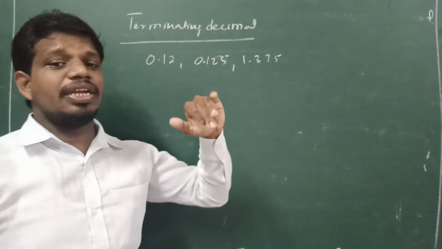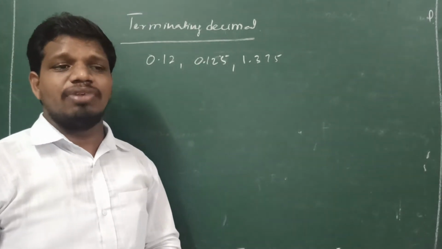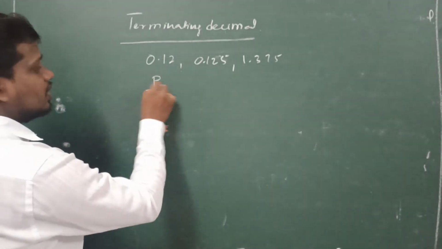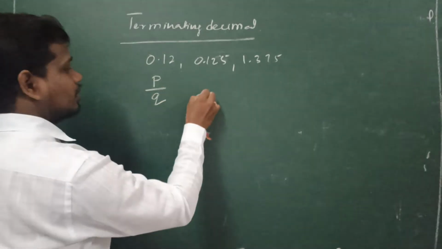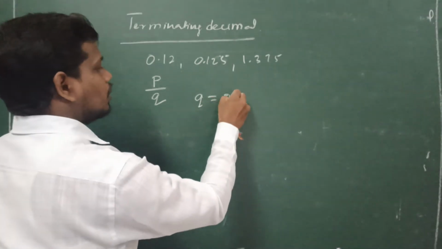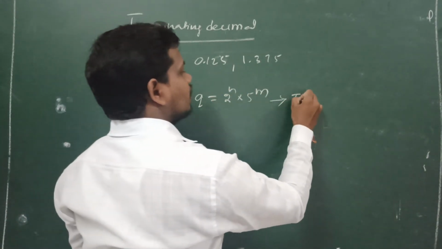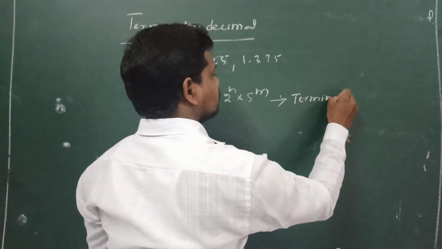So when do we get the terminating decimal? If a rational number is in the form p by q and q is in the form 2 to the power of n into 5 to the power of m, then it gives the terminating decimal.